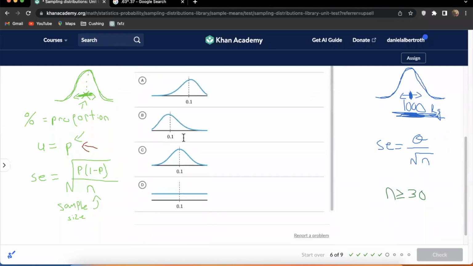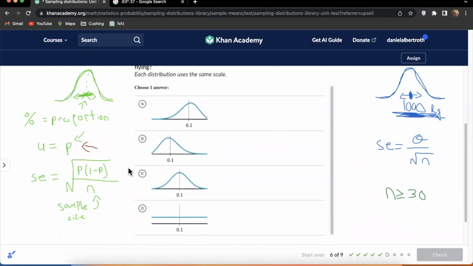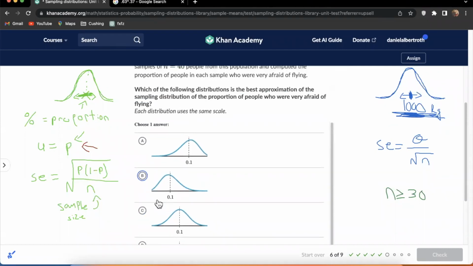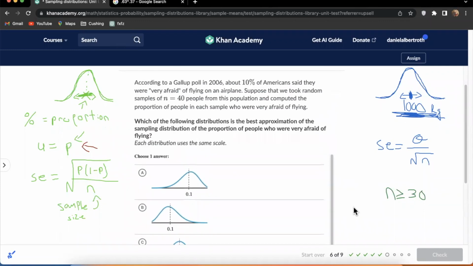All right, so this question, multiple choice, has a few distributions, different shapes. The C is a normal distribution. B is skewed right. It's heavily weighted on the left. A is skewed left, so it's heavily weighted on the right. D is a uniform distribution. We don't have to talk too much about why that wouldn't happen. Let's talk about what we would expect and what answer we'll choose.